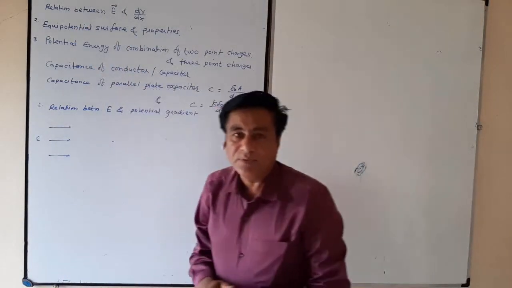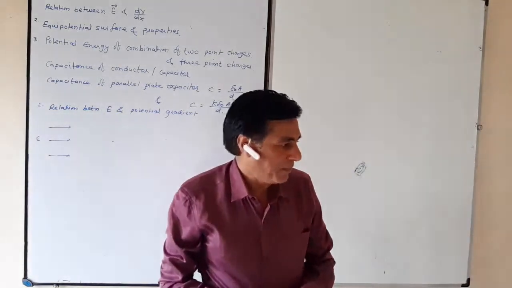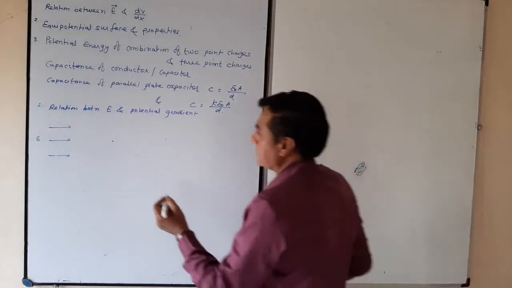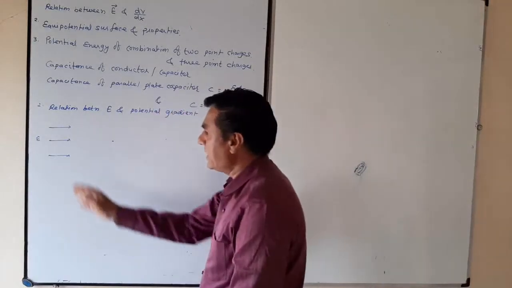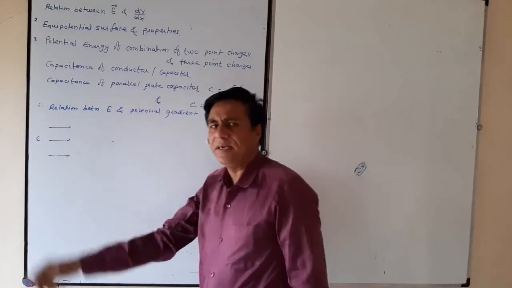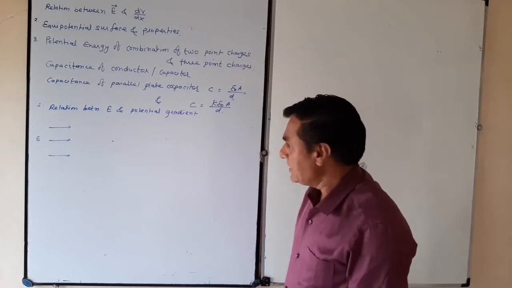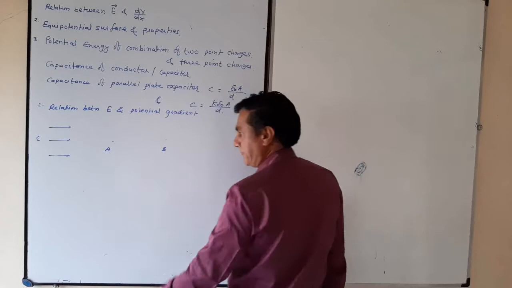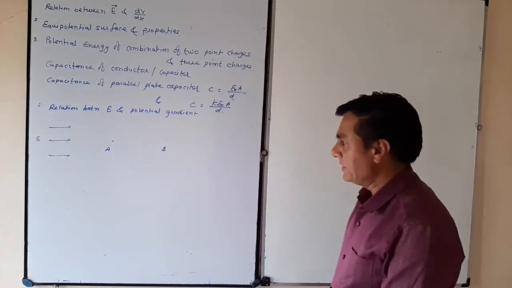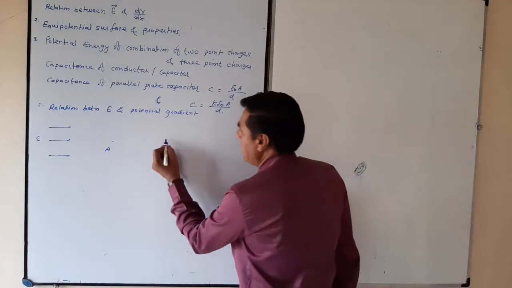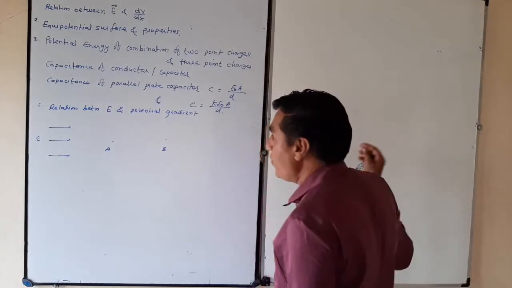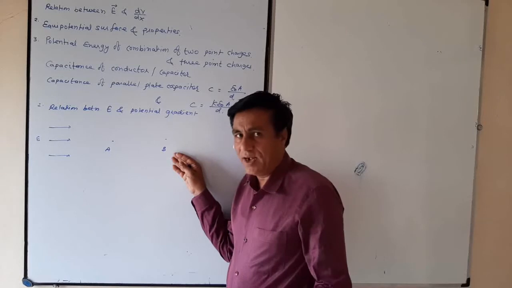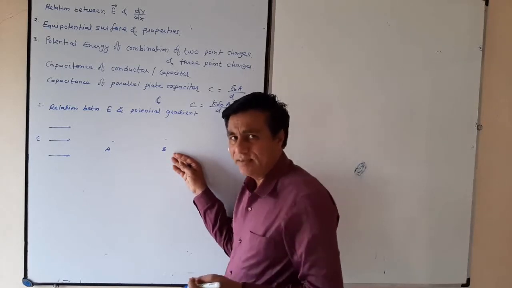Now, our first point, relation between electric field intensity and potential gradient. Suppose it is a uniform electric field intensity, and in this field there are 2 points A and B. Consider potential: if I bring a unit positive charge from infinity to point B, it will require work against the electric field.